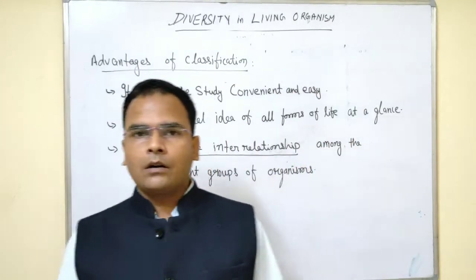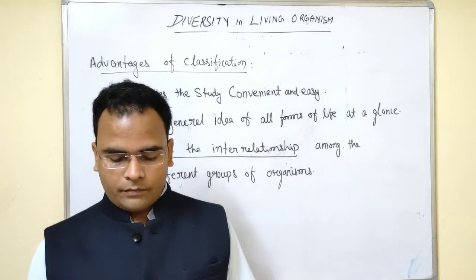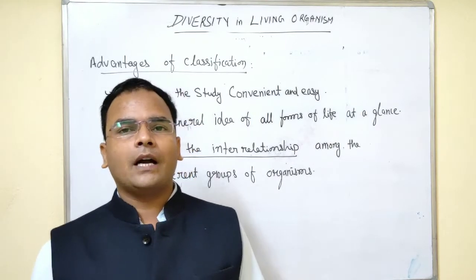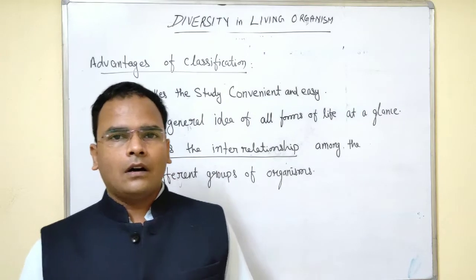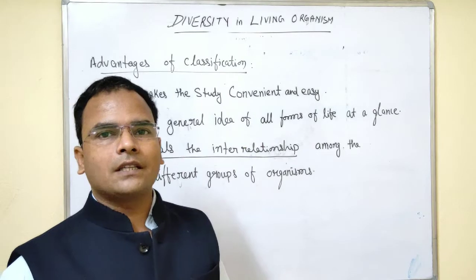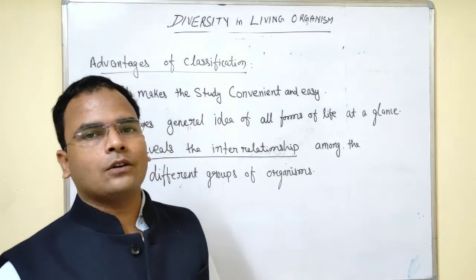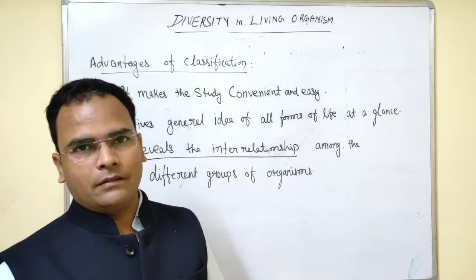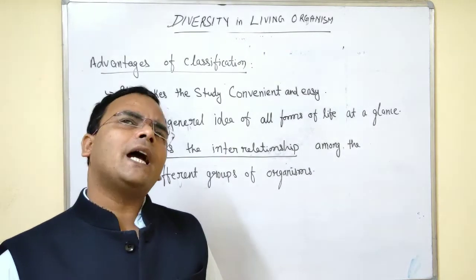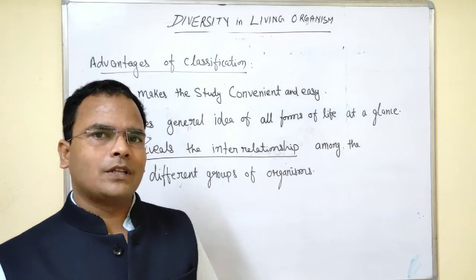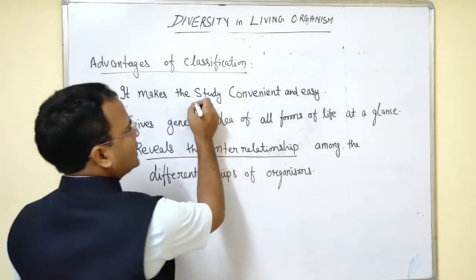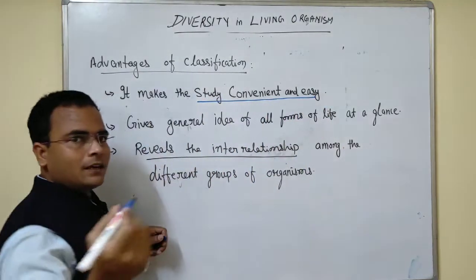So we have gone through the different aspects of taxonomy, what taxonomy is, what biodiversity is. In taxonomy we have studied classification. It is the study of classification and nomenclature of organisms. Now what are the advantages? Why are we going to classify organisms? Simple: if we classify different organisms into different categories, it makes our study more convenient and easy. They can be easily understood.